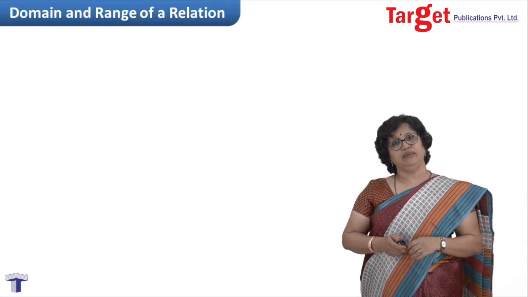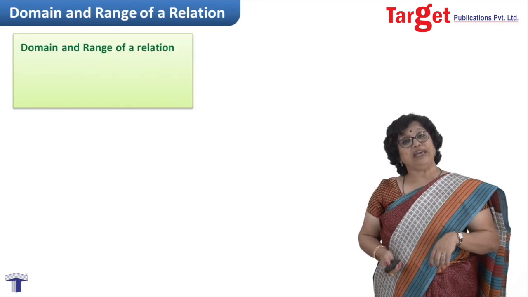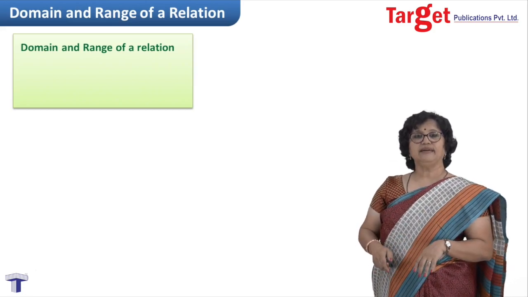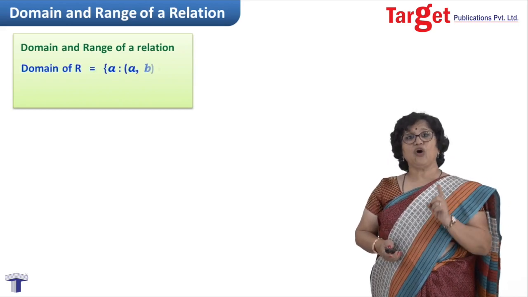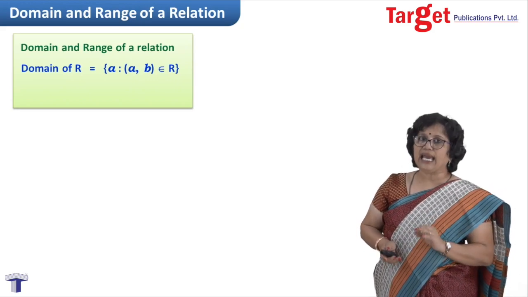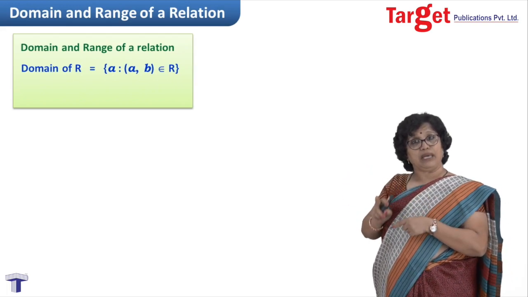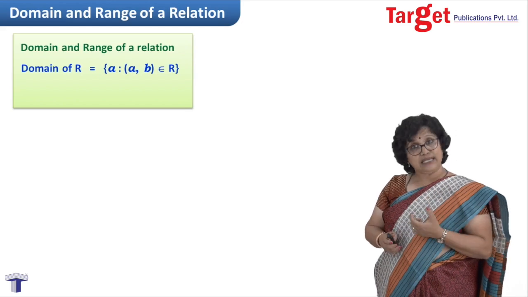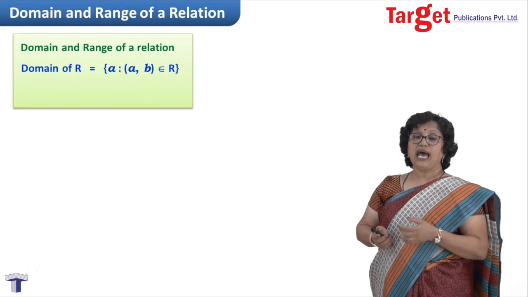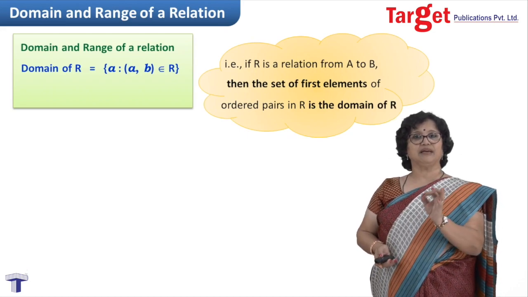Let us come to new words, domain and range of a relation. We have defined relation as subset of A cross B. So, I write domain of relation R in terms of ordered pair only. I say it is a set containing all such a's where (a, b) belongs to R. Means you write that relation R which is subset of Cartesian product and then pick up the first element everywhere and make a set. That would be nothing but the domain.